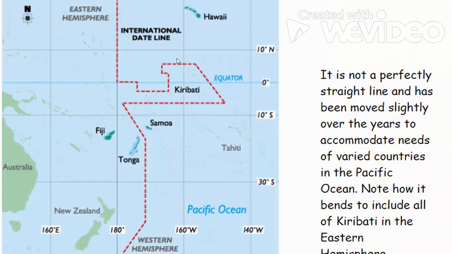So to remove this problem, it has been twisted in such a way that the whole of Kiribati comes, the whole of Tonga comes, the whole of the Samoa Islands remains towards this side, the whole of Fiji comes, the whole of New Zealand comes. For this, it has been twisted and turned.